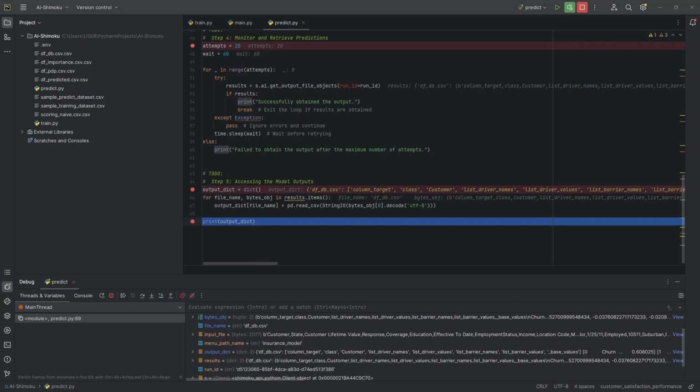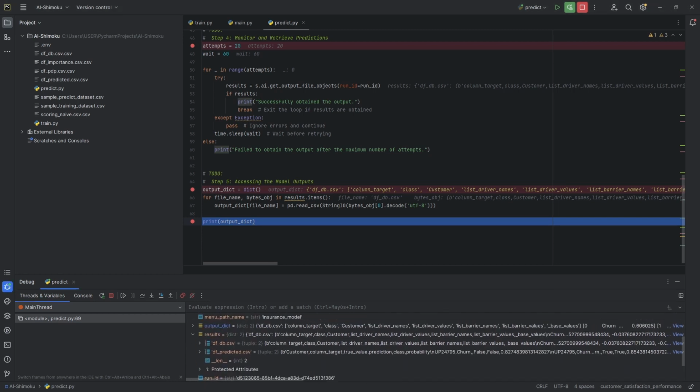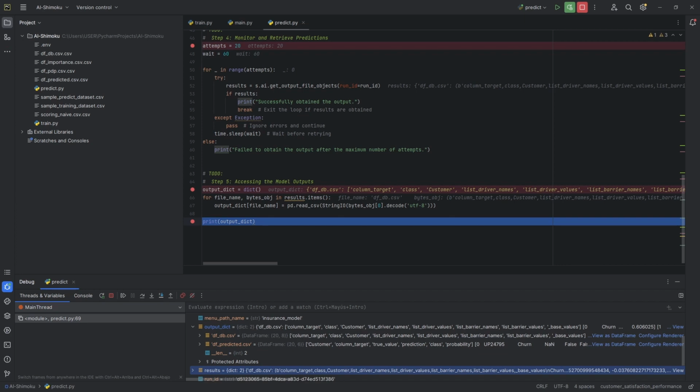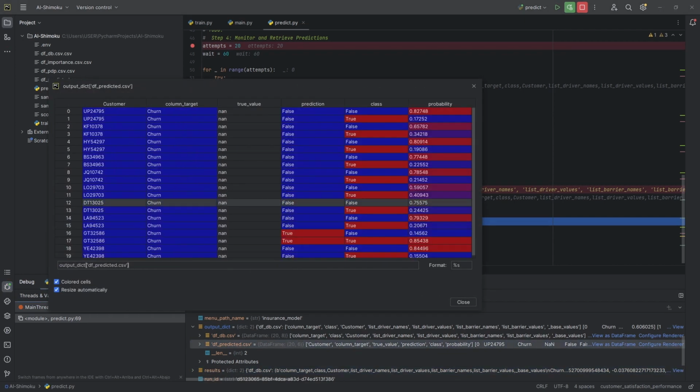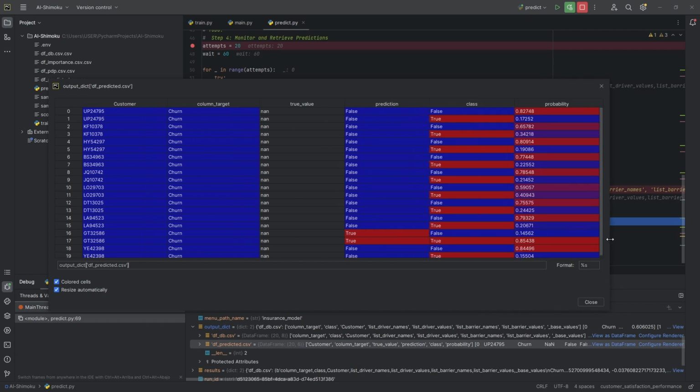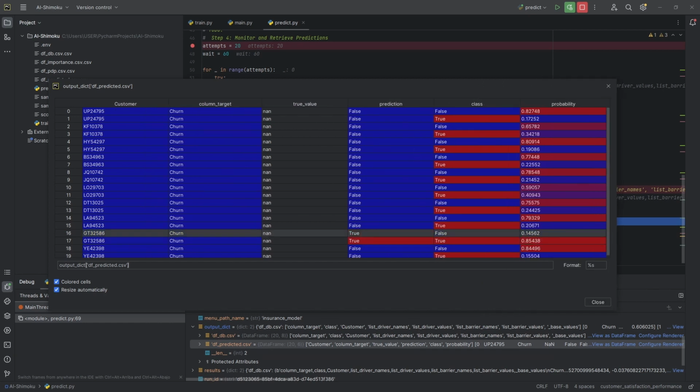Let's proceed to examine the results obtained after the prediction process. Predictions, DF predicted. This file encapsulates the specified predictions for each client, providing both the projected classification and the associated probability for that prediction. Based on this probability, one can make business decisions, such as whether to contact a customer with high probability of churning, for example.